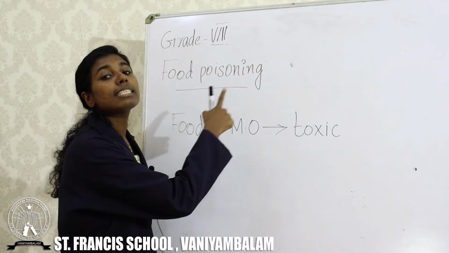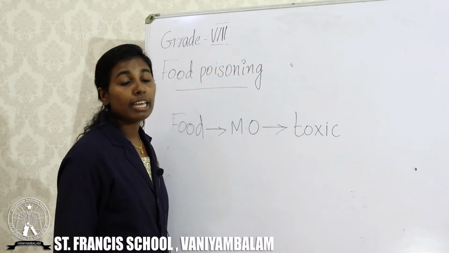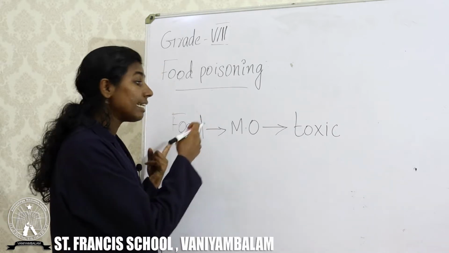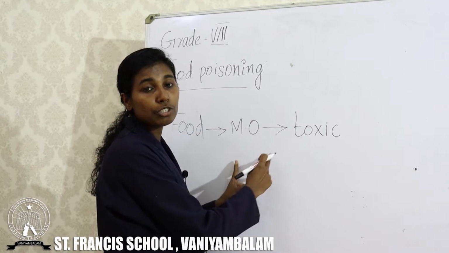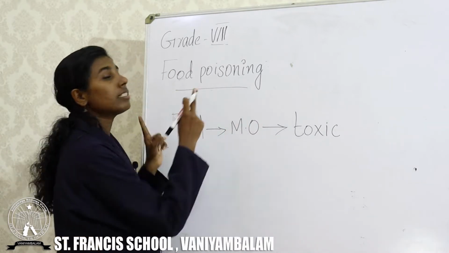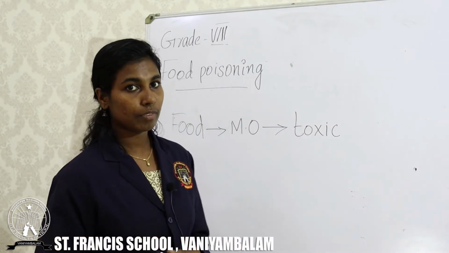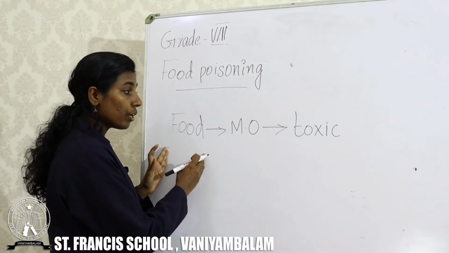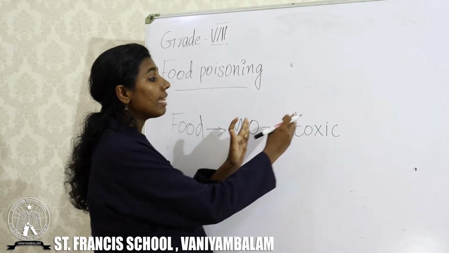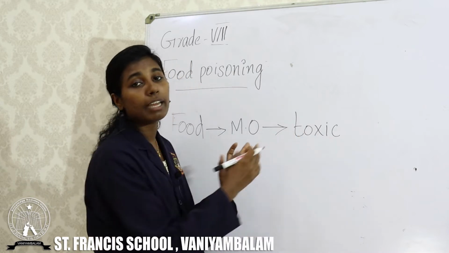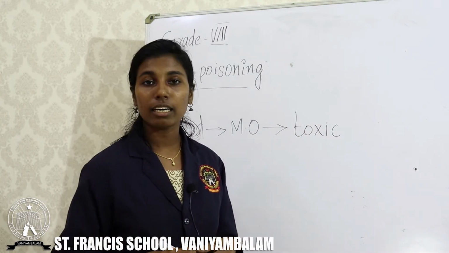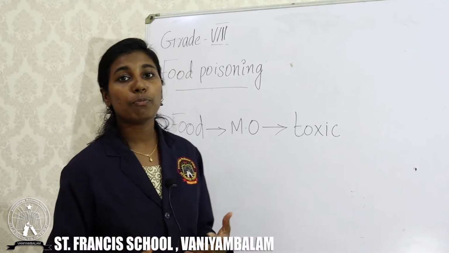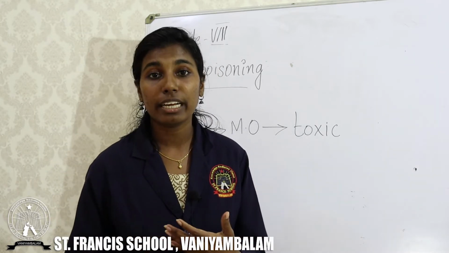If we are eating the food along with the microorganisms and the toxic substance produced by them, it results in food poisoning. Clear? That means if we eat this, we will feel stomach pain, vomiting, diarrhea, headache like that.